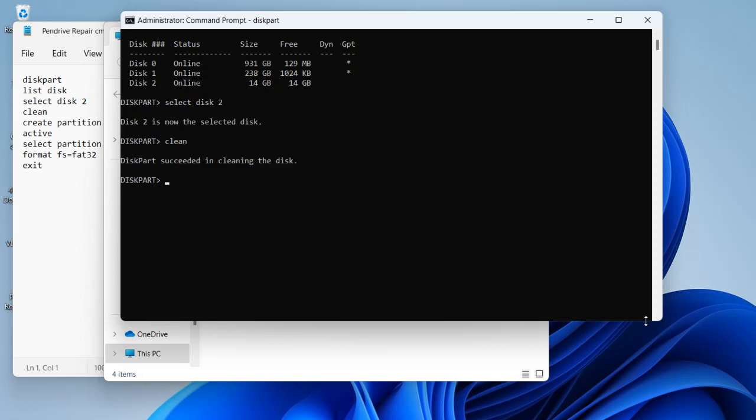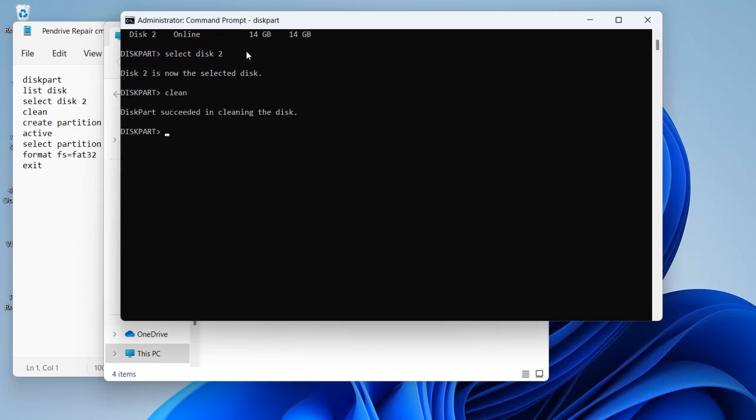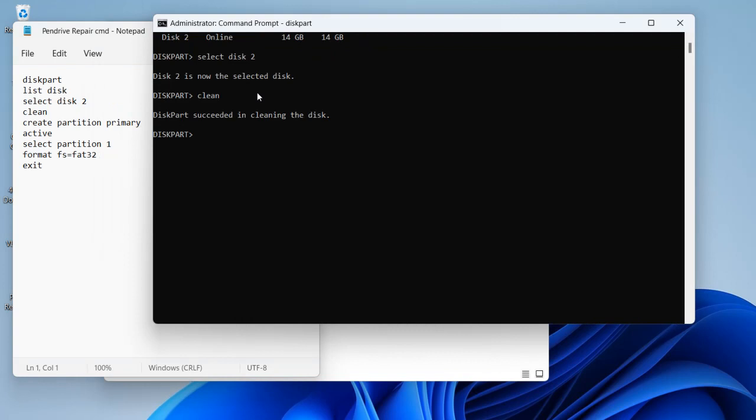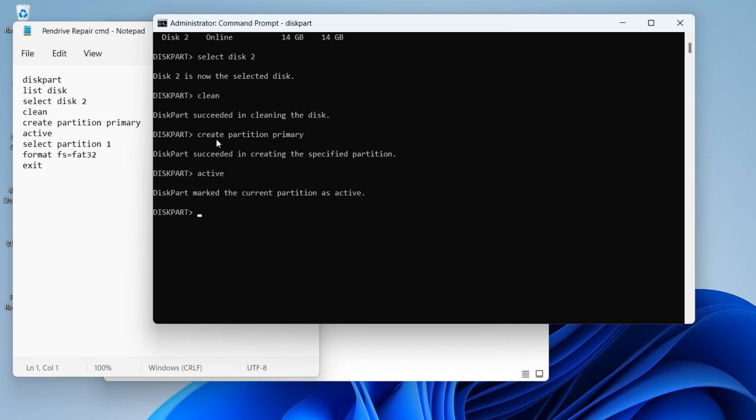Once it has been completed, just type create partition primary, then click enter. So it's completed. Now just activate that partition. For that, type active, enter. So it's active now.